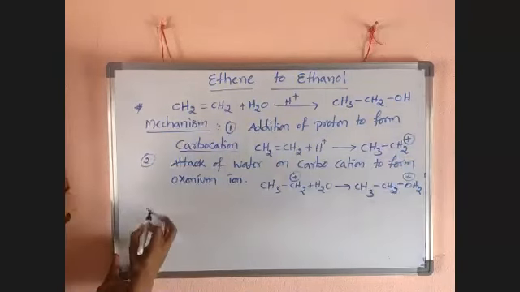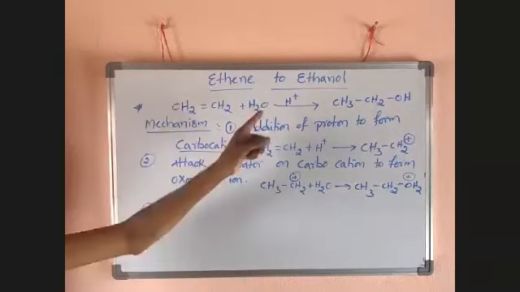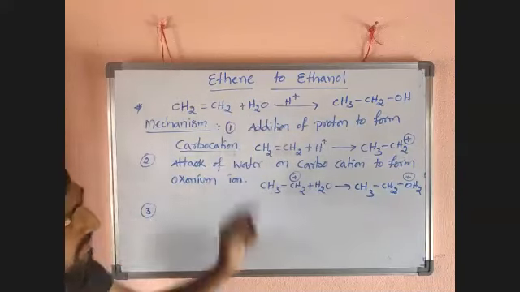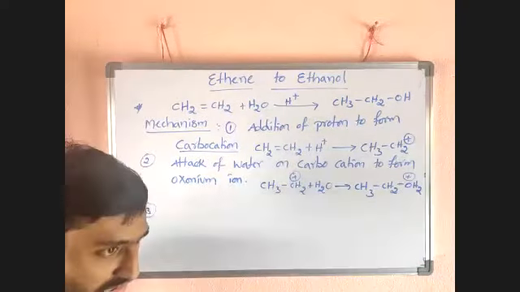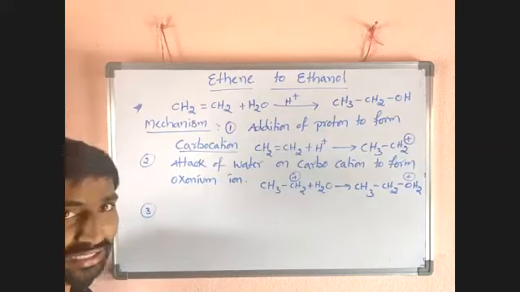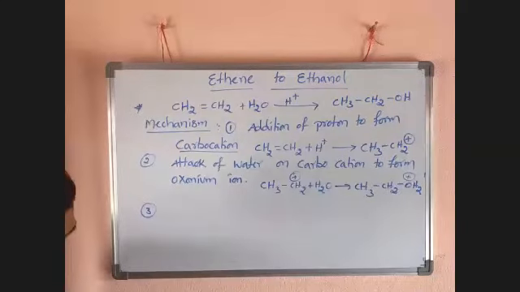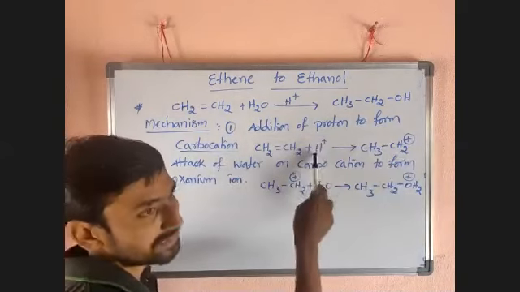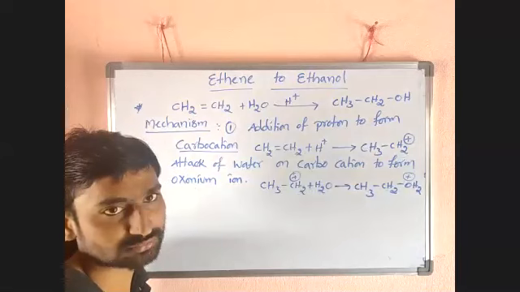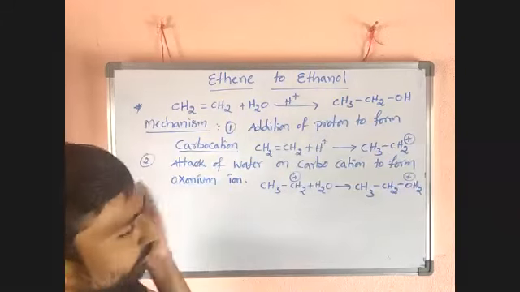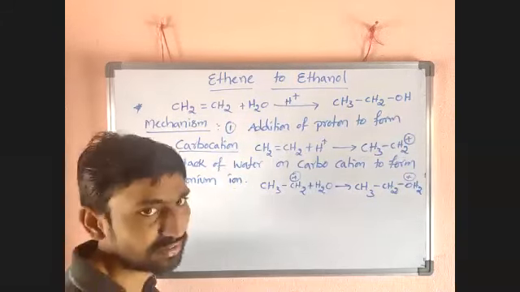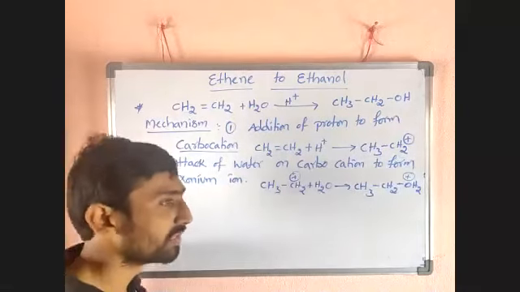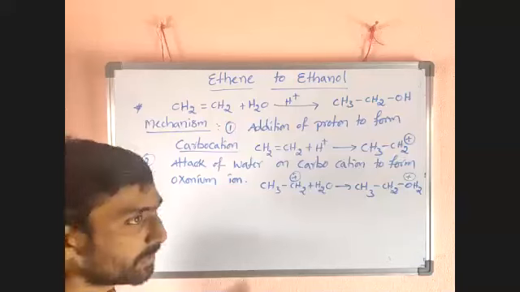In the third step, in this reaction, what's happened? Only addition of water takes place, not H plus. H plus is a catalyst, which is not added to the reactant. It just increases the rate of reaction. But here it is added to the reactant, so you have to eliminate that one, because finally we get the product without catalyst. The catalyst is not involved in the product, it just speeds up the reaction.